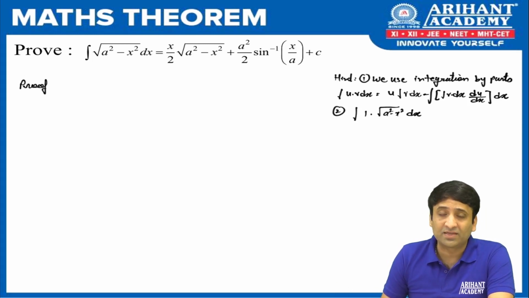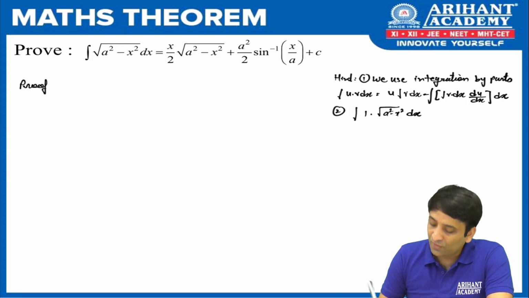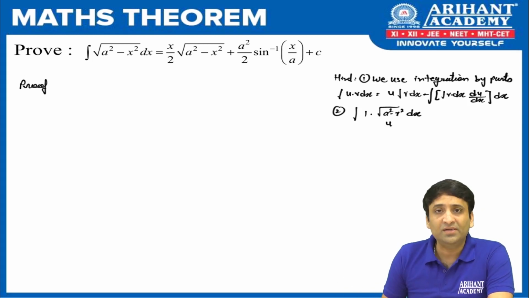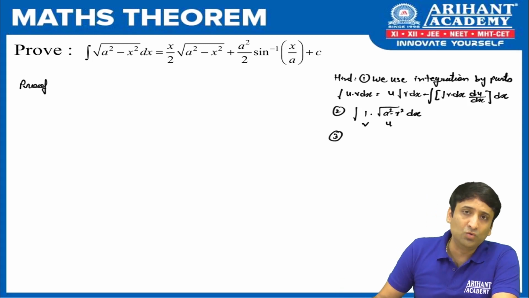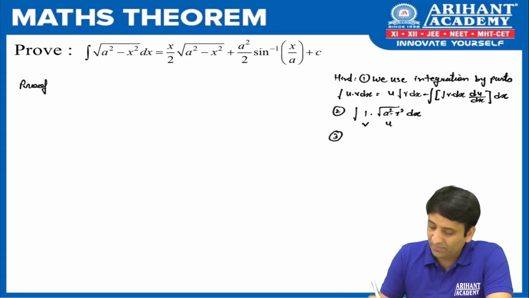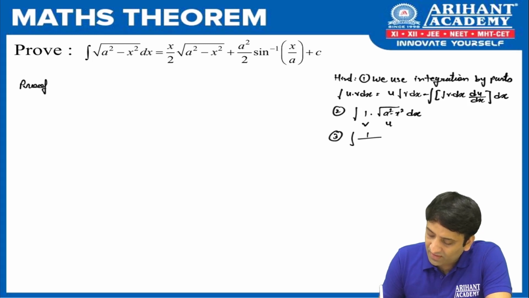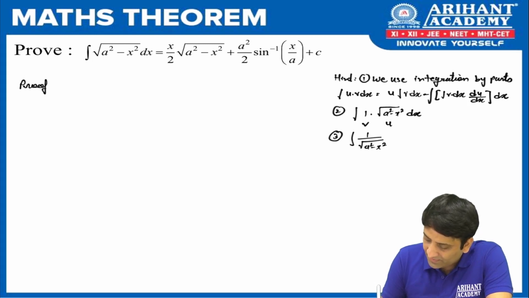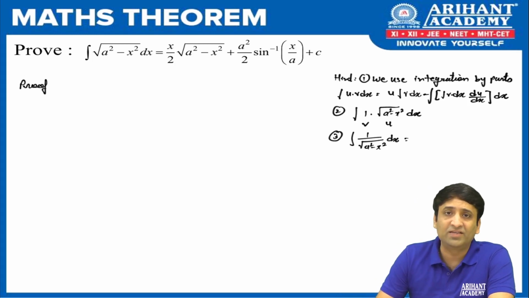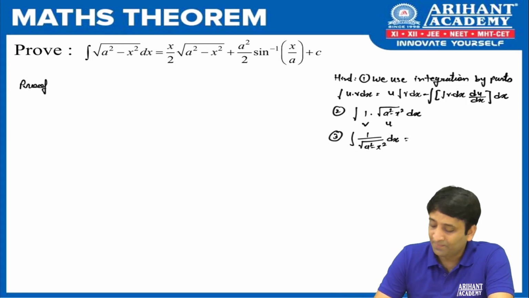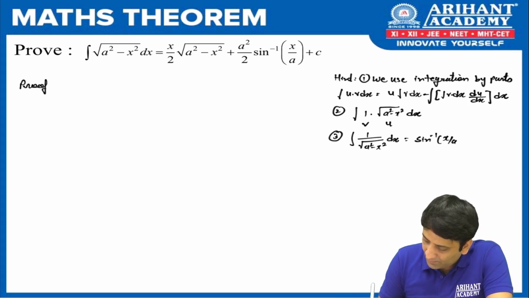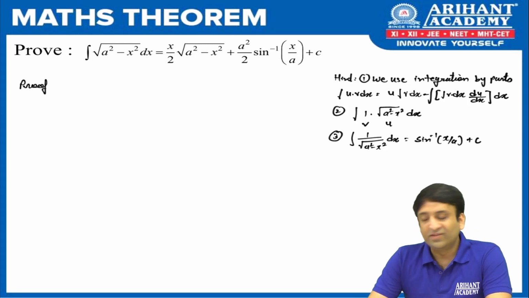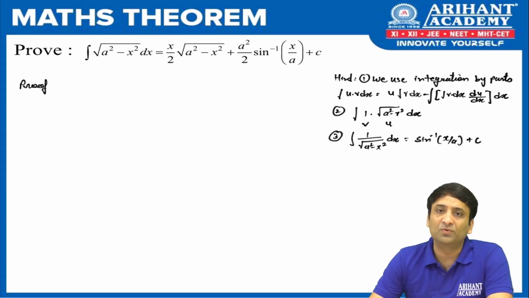Now the doubt will come, sir, which one do we take as u and which as v? For that, please learn by heart that the question we are going to take as u and 1 we are going to take as v. Now in this set we will be requiring the set of formulas for 1 upon root quadratic, that is 1 upon root of a square minus x square dx. If you know it, well and good, and if not, then please learn it by heart. We have proved this in the previous set. If you recall, the formula for this was sine inverse of x by a plus c. So with these 3 hints, I am sure you will be able to remember this proof very easily.